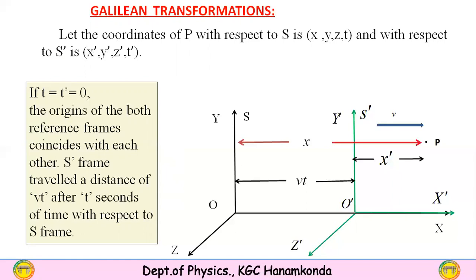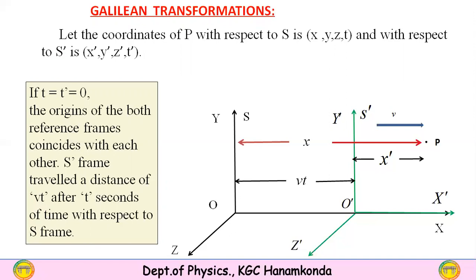When the S dash frame starts moving with velocity v, after time t it has moved a distance of v into t, because v is the speed and t is the time. Multiplying velocity by time gives the distance covered by the S dash frame.